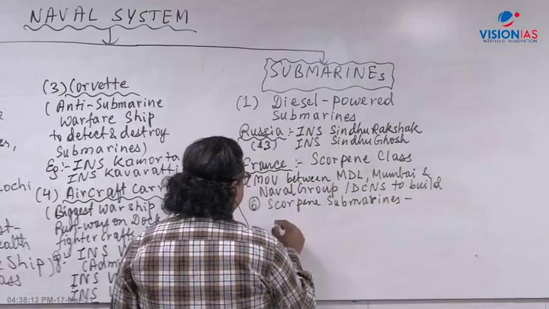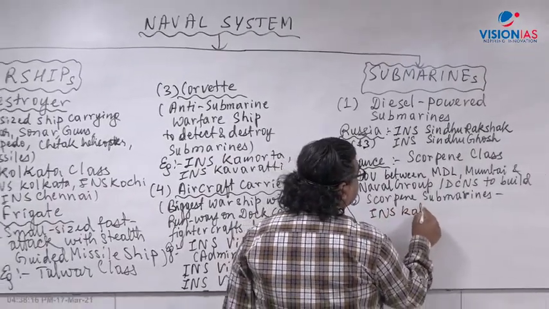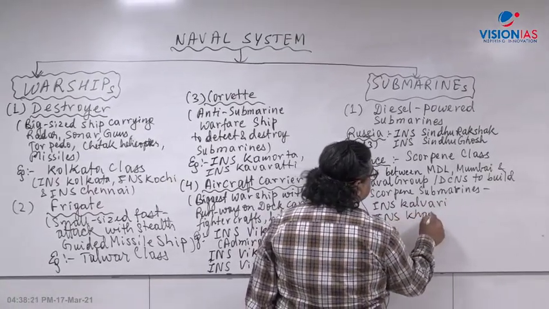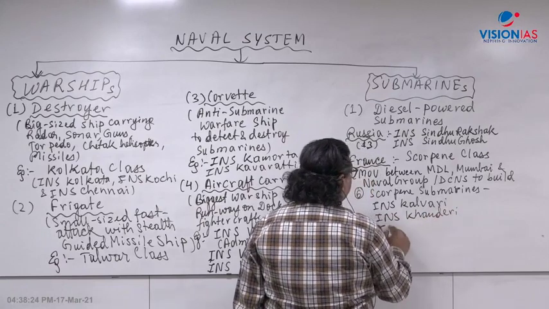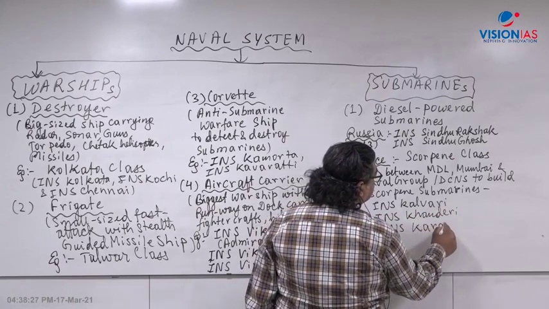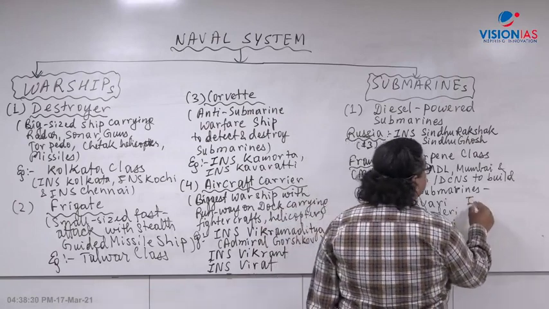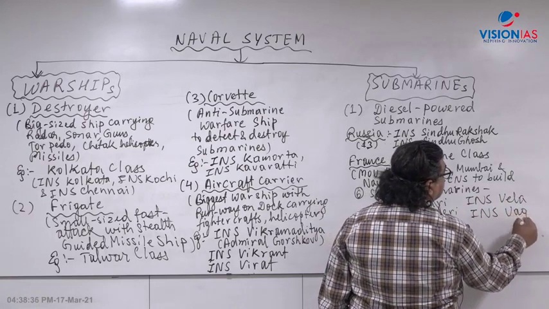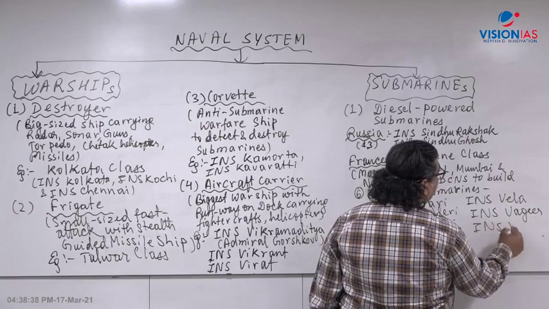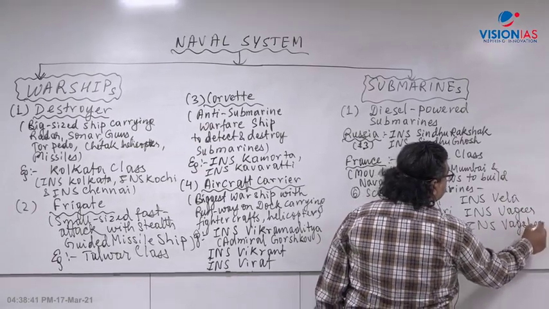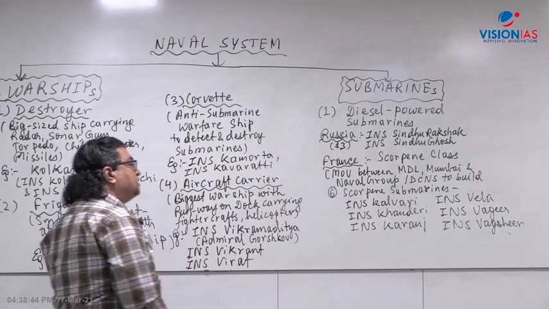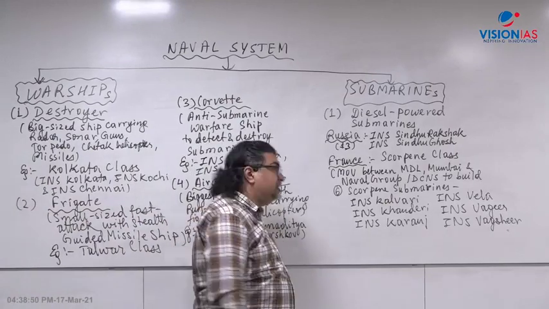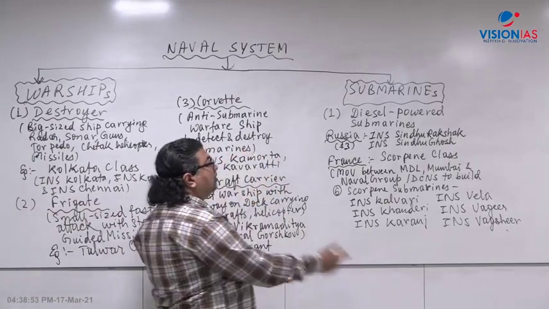Their names are as follows. First was INS Kalvari. Then INS Khanderi, named after Shivaji's fort. Then INS Karanj. Now INS Vela, INS Vagir, and then INS Vagsheer. These are the 6 Scorpene class submarines which the French company Naval Group or DCNS and Mazagon Dock Limited in India were building, a more advanced kind of diesel powered submarine.